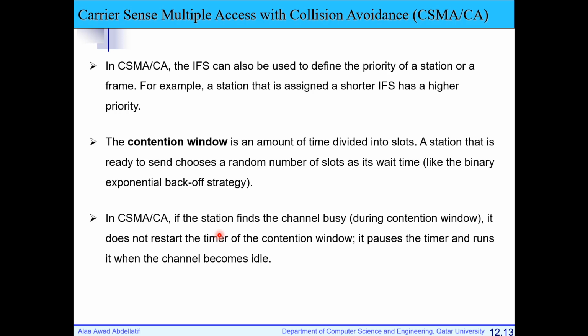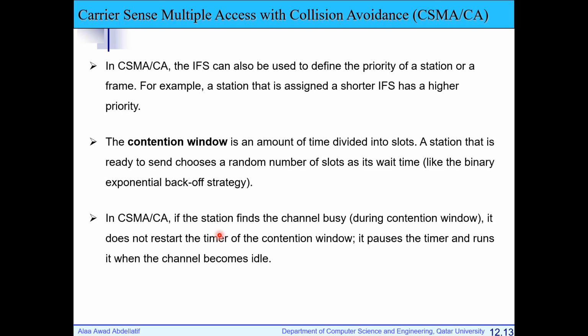The station is always sensing the channel during this period. So sensing at the beginning, if the channel is busy, it should wait. After the channel is idle and during the IFS time, I am also sensing, because during the IFS time maybe another station starts to send before me, so I have to stop. So during the IFS time, each station should also sense the medium. If it's still idle, I will continue. Then during the contention window also, I should sense the medium. If it's idle, I will continue my timer until the end of the contention window.